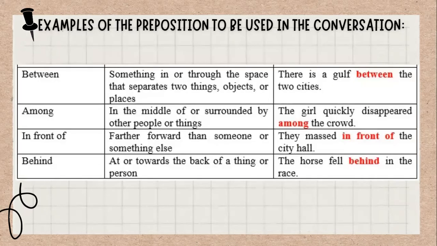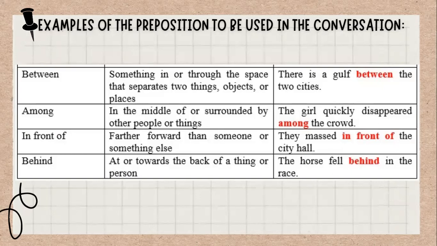The next we have between. The meaning is something in or through the space that separates two things, objects, or places. For example, there is a gulf between the two cities. The next we have among, in the middle of or surrounded by other people or things. For example, the girl quickly disappeared among the crowd.